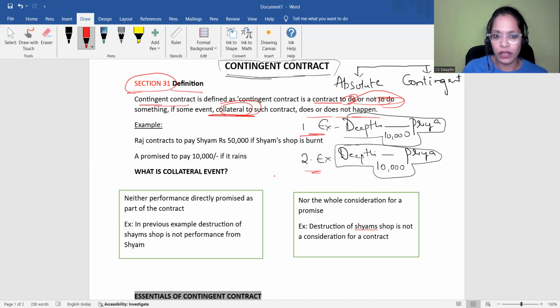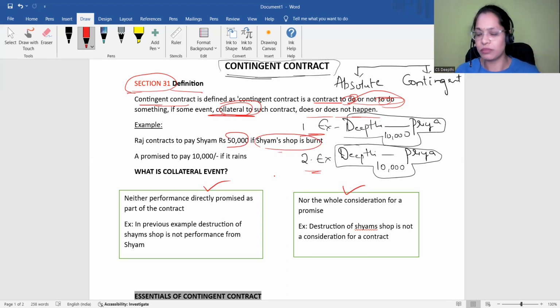So collateral event can be understood by these two points. Let's understand more examples of contingent contract I have given you here. Raj contracts to pay Sham 50,000 if Sham's shop is burnt. The best examples of contingent contracts are insurance contracts and guarantee contracts.